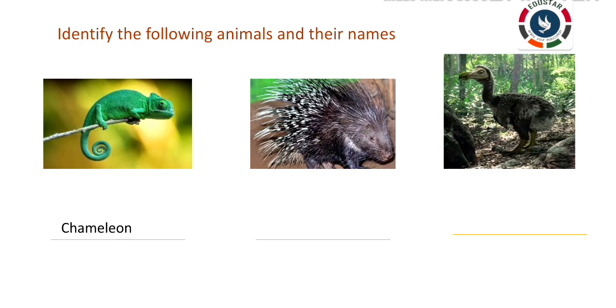This is the chameleon. Chameleon is the animal that copies the color of other animals and behaves like them, right? What is the next one? It is porcupine. Can you identify the next one? It is a dodo. It is an extinct animal. Good.